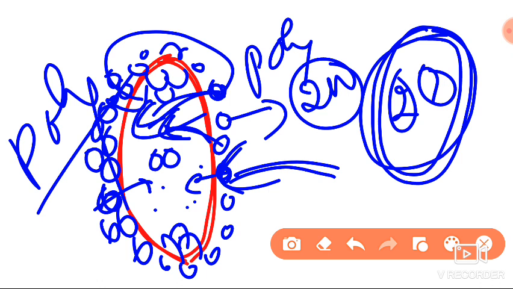In apomixis there are two conditions. In one, the diploid mother cell will not undergo any meiosis. Directly it will undergo mitosis, and there is a formation of a mass of cells that will develop into an embryo. Coming to the other one, some of the nucellus cells will try to enter into the embryo sac, and there is a formation of an embryo. Such an embryo we call a nucellar embryo.